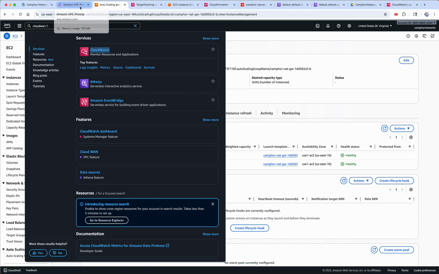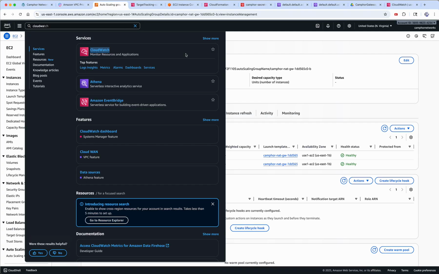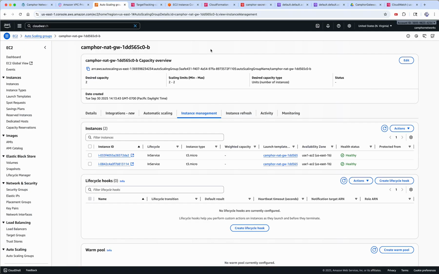From a user perspective, you can use it just like Amazon's cloud NAT gateway, but you will get your complete high availability and scalability. I hope you liked it. Frankly, this is extremely difficult to do. We put a lot of effort in order to make it fully usable. We support, as I said, not only CloudFormation but also Terraform, Python SDK based, and other ways of configuring and deploying this gateway. We plan to release it in Amazon Marketplace also very soon, hopefully in a month or so. Stay tuned. If you have any feedback, please let me know.